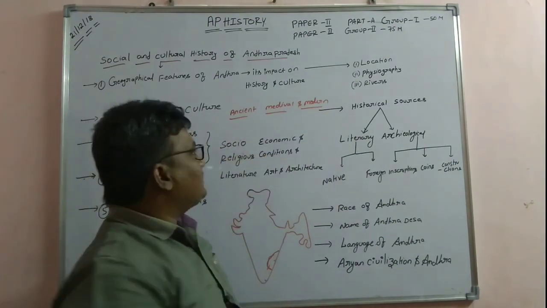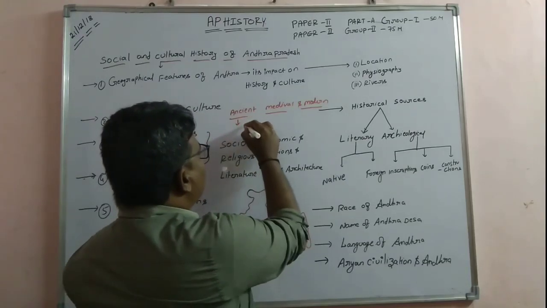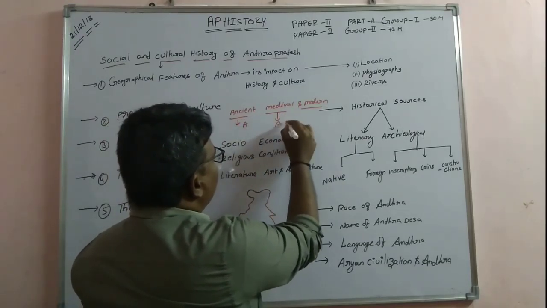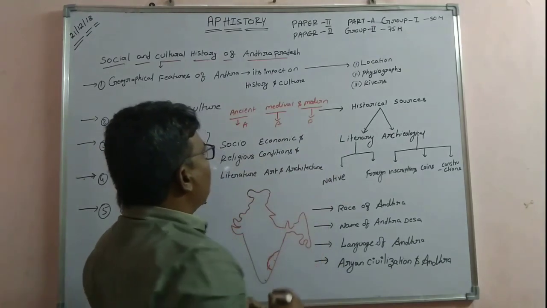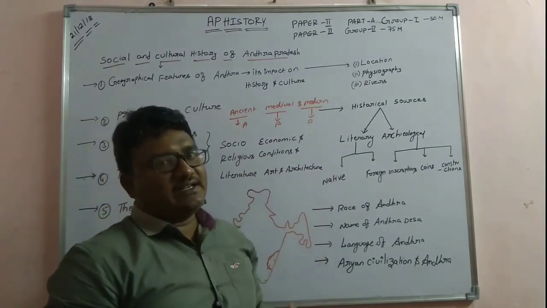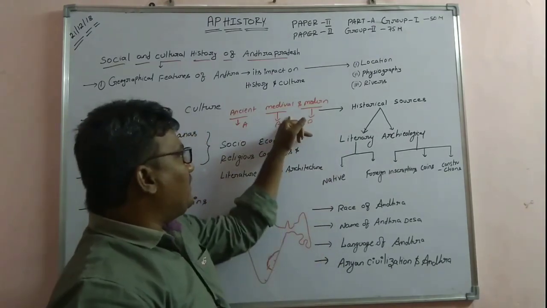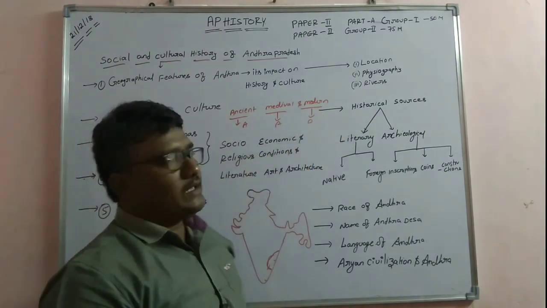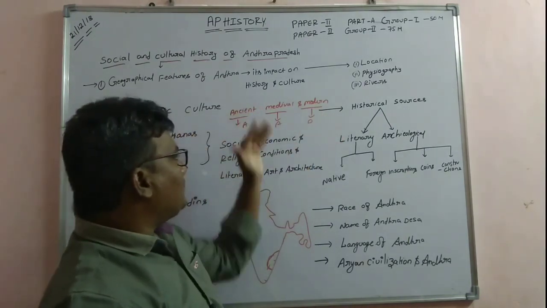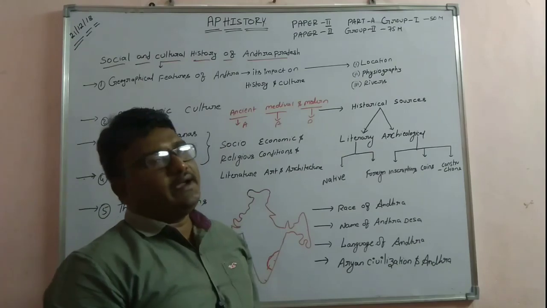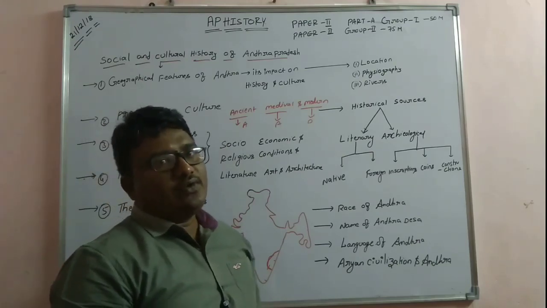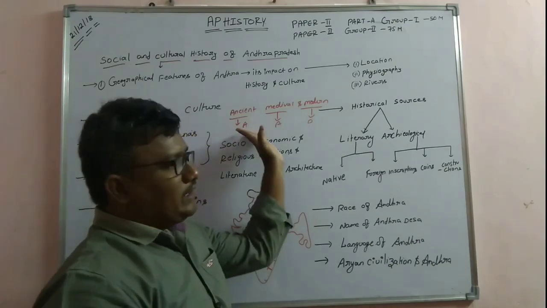In the same way, we have ancient Andhra history, medieval Andhra history and modern Andhra history. So what happened in the ancient times, what happened in the medieval times, what happened in the modern times, we just go for comparison. It's a very easy way to understand the subject of Andhra in relation to India.